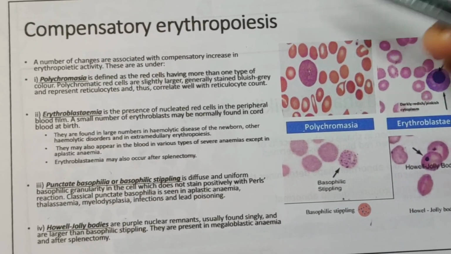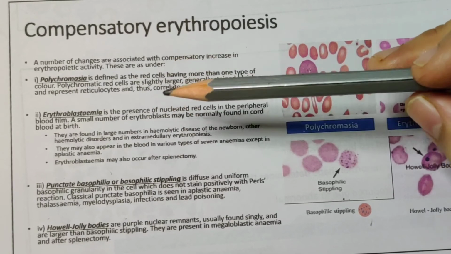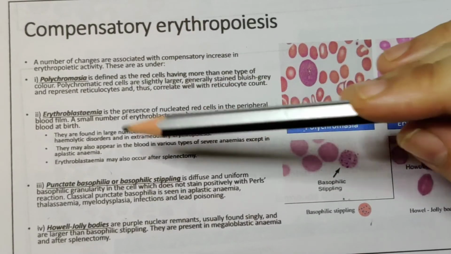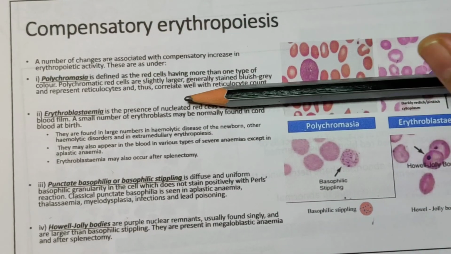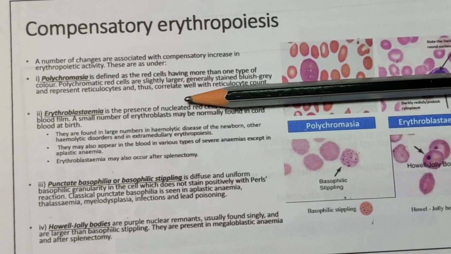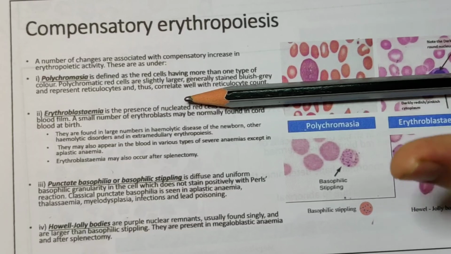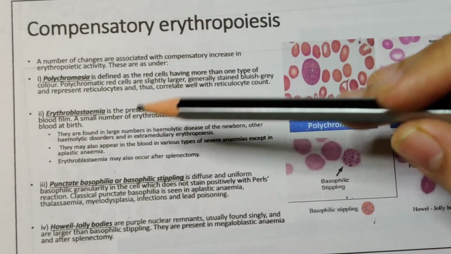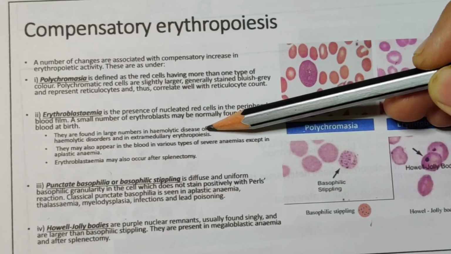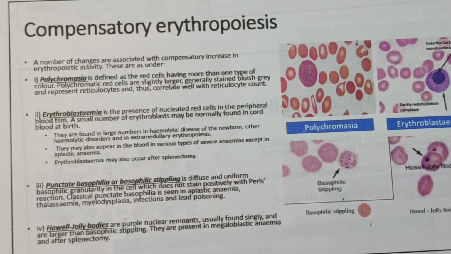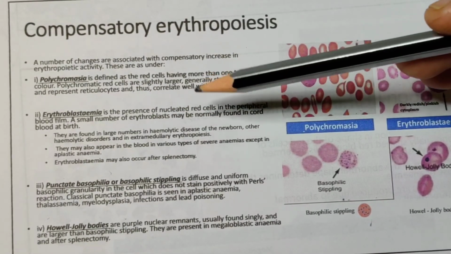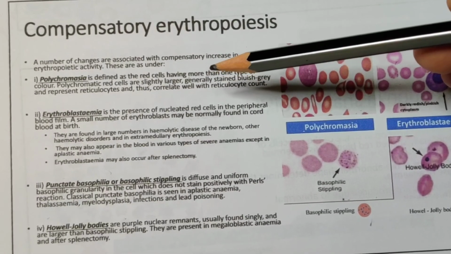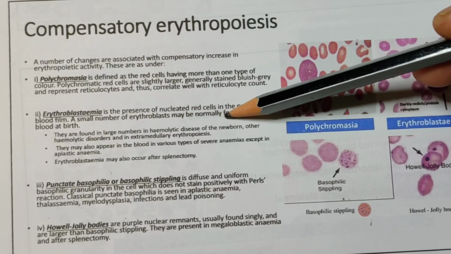Now erythroblastemia. Erythroblastemia means presence of nucleated red cells in the peripheral blood smear. Usually RBCs will not have a nucleus, but if any RBC has a nucleus, this is known as erythroblastemia. They are found in large numbers in hemolytic anemia, in extramedullary erythropoiesis.